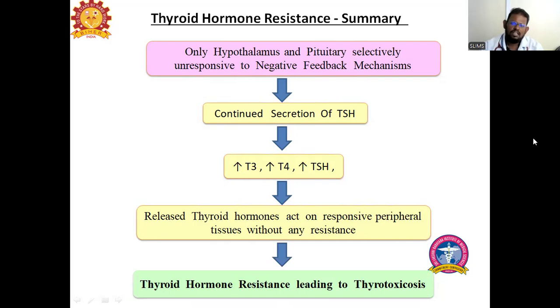The pituitary is unable to respond to the negative feedback, so TSH keeps on being secreted. Due to increasing secretion of T3 and T4, the patient goes into thyrotoxicosis. This is called thyroid hormone resistance. All the peripheral thyroid receptors are unaffected.